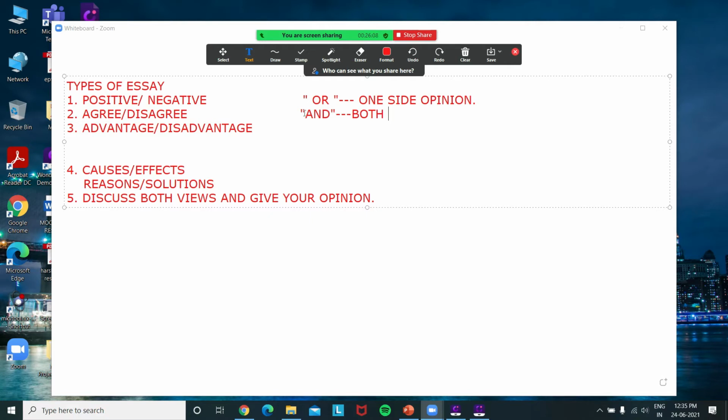In one body paragraph I will mention positives, or you can say advantages, and in the next body paragraph I will mention negatives or disadvantages. Whereas in the "or" type of question, I was with a one-sided opinion, and in both the body paragraphs, whether it is one or two, I will be mentioning that opinion itself.